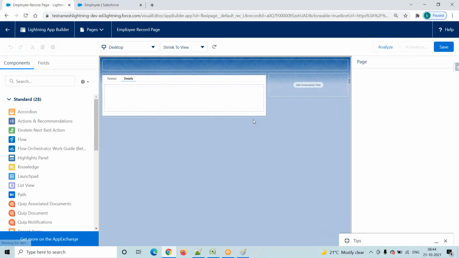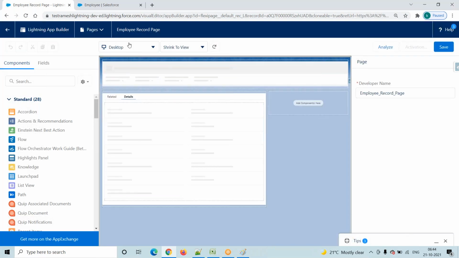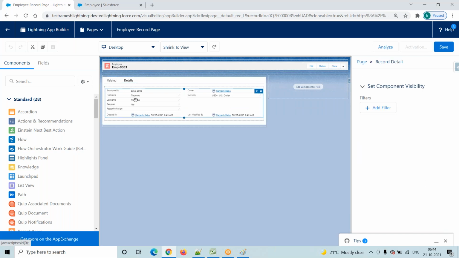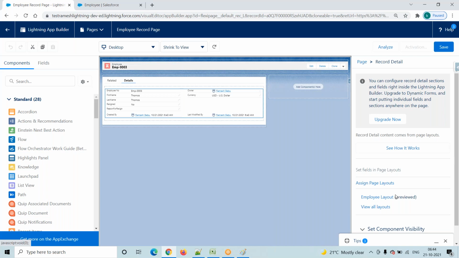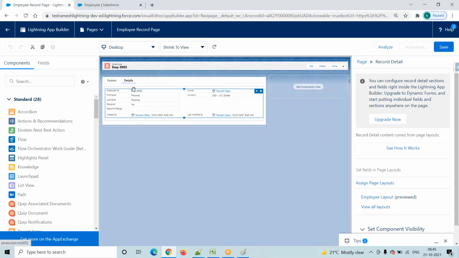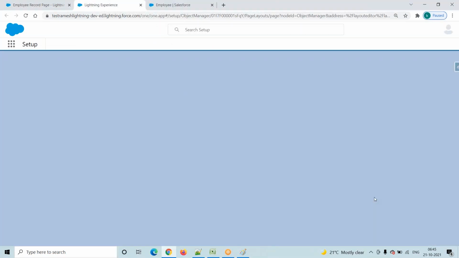Now it will redirect into the employee record page. Go to here, under the Details tab we have the page layout. Click on this one. Which page layout are we using here? You have to observe on the right hand side, the system identifies it for the record you just created. Under the Details tab, which page layout are we using? It is the Employee Layout. So this page layout we are using.